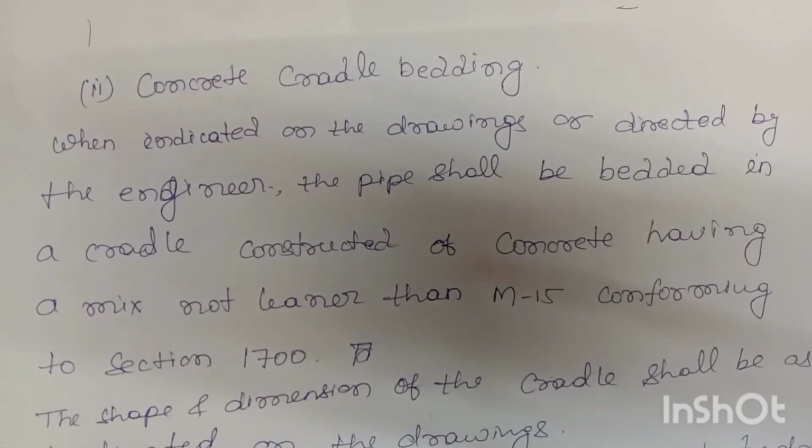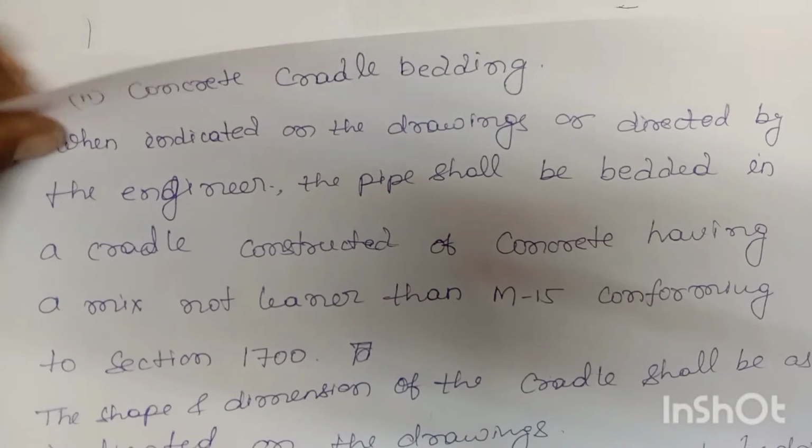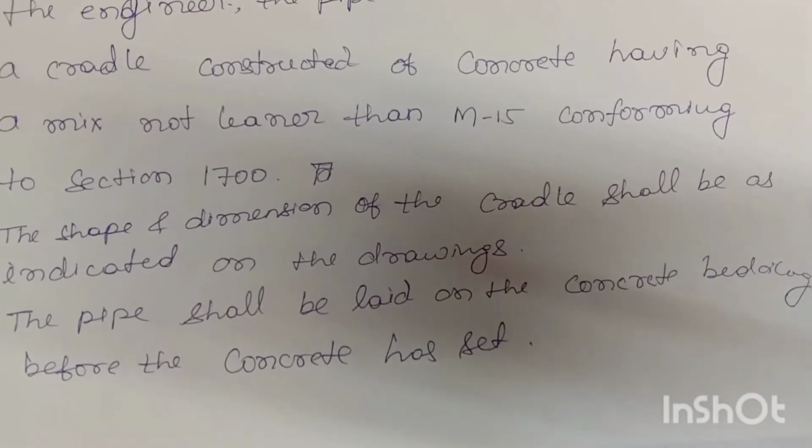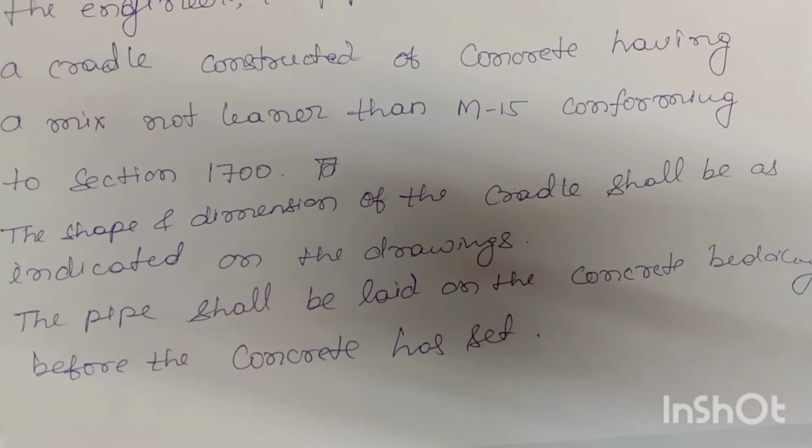Concrete cradle bedding. When indicated on the drawing or directed by the Engineer, the pipe shall be bedded in a cradle constructed of concrete having a mix not leaner than M15, conforming to Section 1700. The dimension of the cradle shall be as indicated on the drawing. The pipe shall be laid on the concrete bedding before the concrete has set.